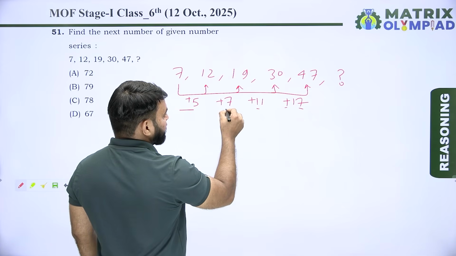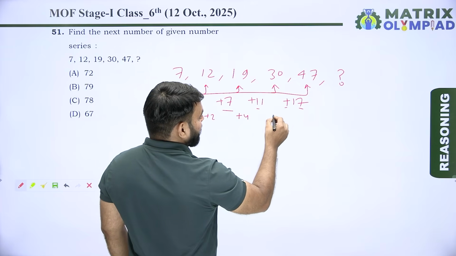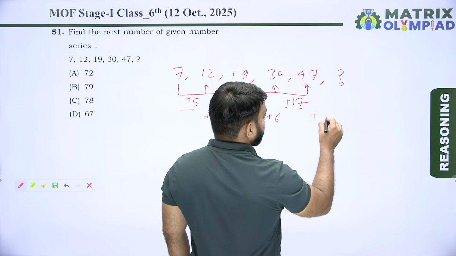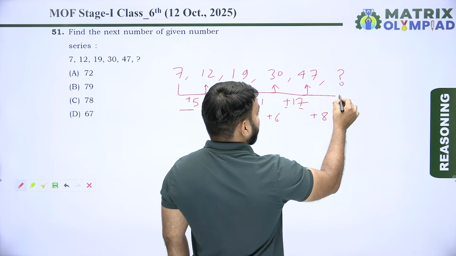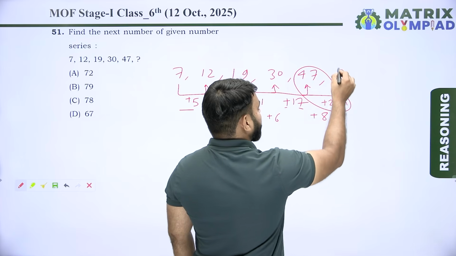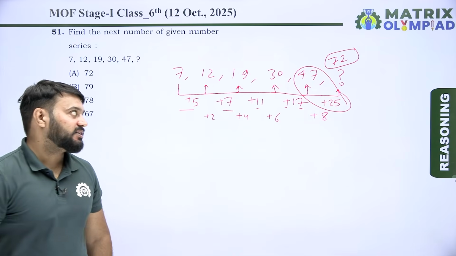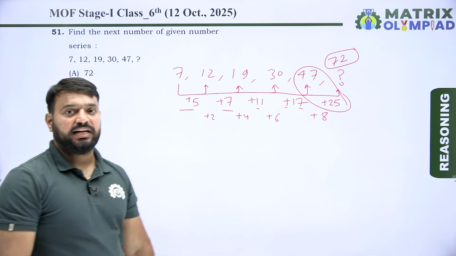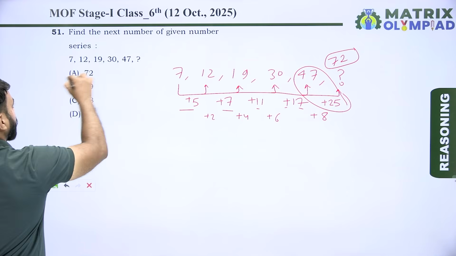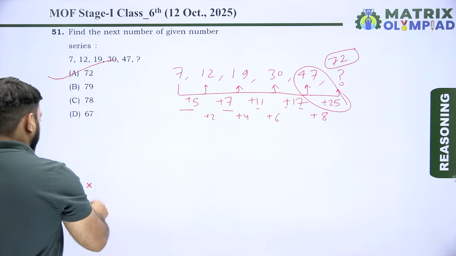5 plus 2, it means 7. 7 plus 4, it means 11. 11 plus 6, it means 17. 17 plus 8, it means 25. So now adding 25 in 47, then we get next term. So 47 plus 25, it means 72. So 72 is the next number of given number series. So here option A is the correct answer of this question. Let's move on to the next question.